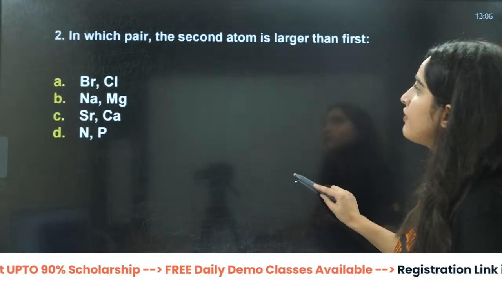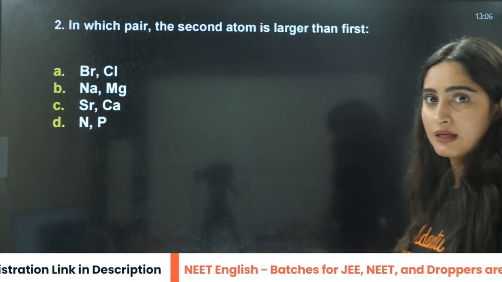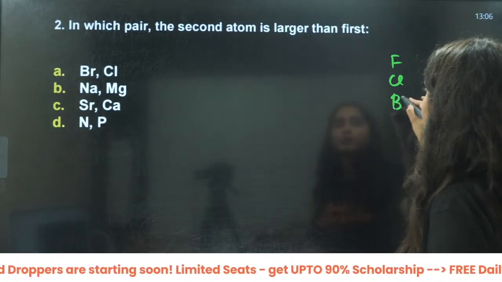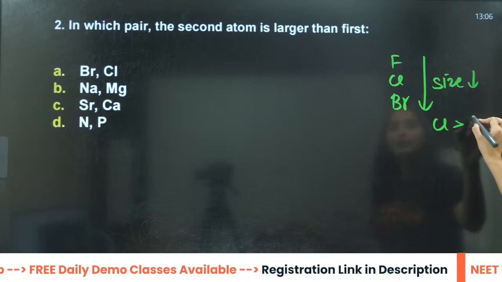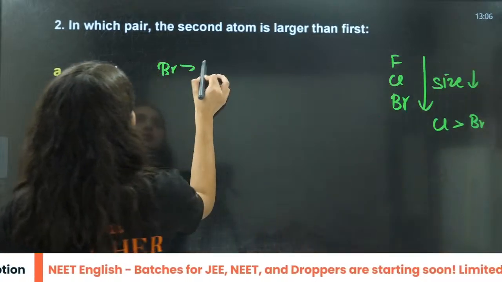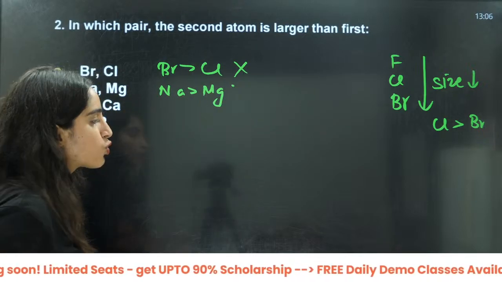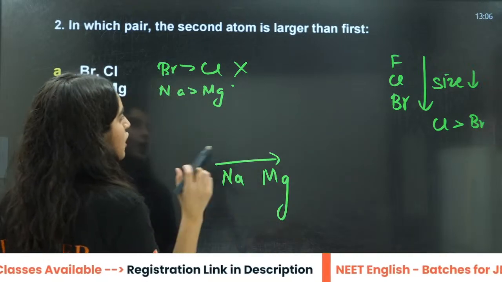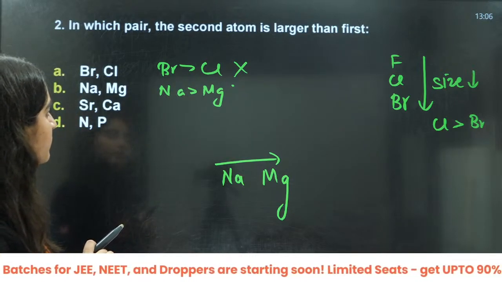Now, next: in which pair is the second atom larger than the first? Here we have fluorine, chlorine, bromine. Down the group, size increases, so the first atom should be larger, but here they are saying bromine should be larger, so that is incorrect. Here sodium should be larger than magnesium. Along the period, size decreases: lithium, beryllium, boron, carbon, nitrogen, oxygen, sodium.